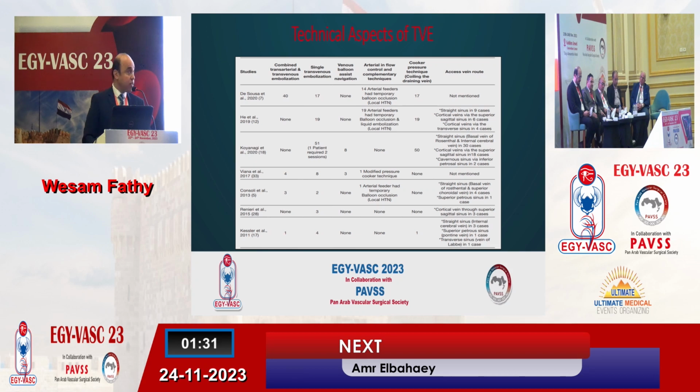In this review study, transvenous embolization was achieved with the aid of other endovascular techniques. As we see, the transarterial and transvenous combined approach was performed in 48 patients. Arterial inflow control during the transvenous embolization using a balloon or polymer embolization or modified pressure cooker technique was utilized in 35 patients. Venous balloon assisting navigation was used in 11 patients.